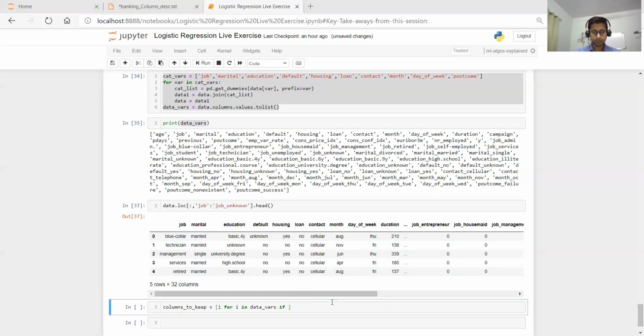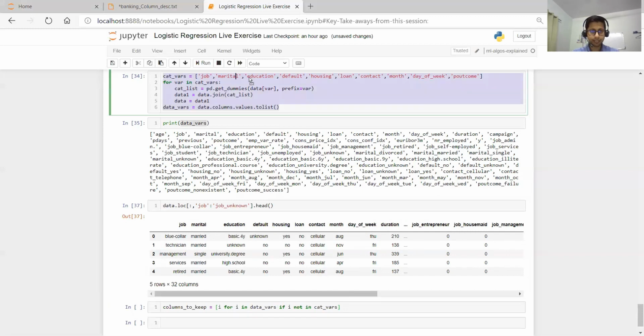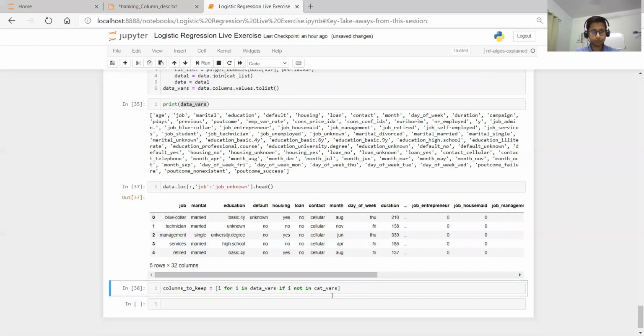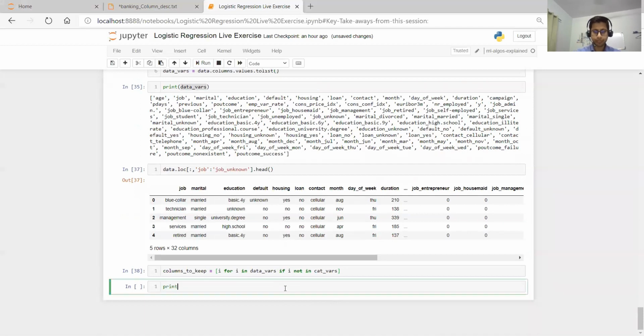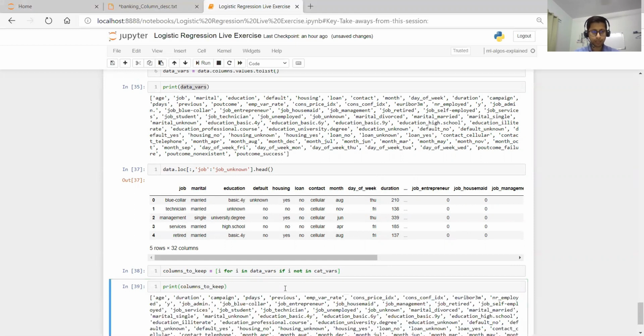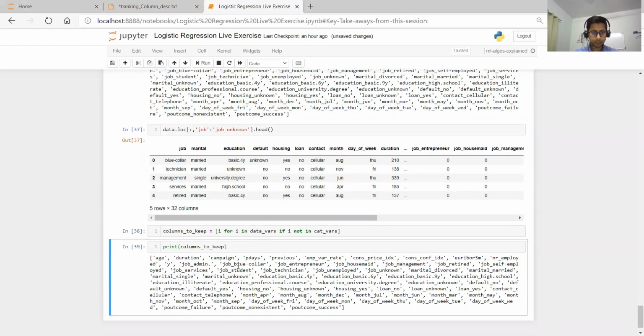If i not in original column, cat_where. So these are the original categories right here. So we'll run this. Now if we print columns_to_keep, it will not have those job and all those categories. It will have only their dummies.